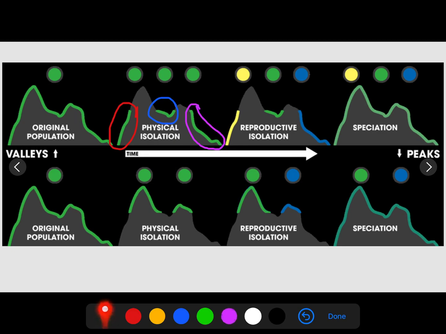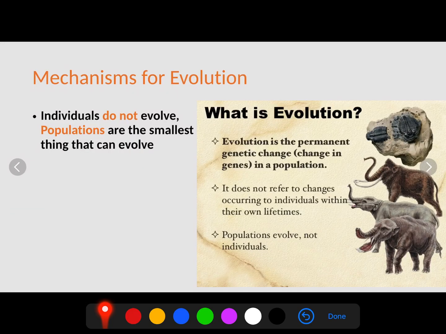So they become their own species, which you can see with the three colors up here. Even if the species are able to interbreed later on, they are still three different species because reproductive isolation has occurred and they're no longer able to reproduce with one another. So physical isolation can also lead to reproductive isolation a little bit later on.